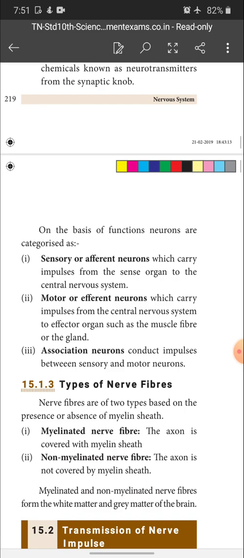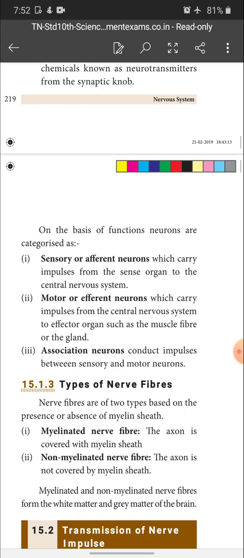Okay, if the nerve carries the impulses from sense organs like eye, ear, nose, tongue to the brain, that is the central nervous system, that is called what? Sensory or afferent neuron. The opposite, from the central nervous system to the effector organs such as the muscle fiber or the gland, that is called what? Motor or efferent neuron, effector neuron or motor neuron. So the nerve which carries impulses from sense organs to the central nervous system is the sensory or afferent neuron. The motor or efferent neuron carries impulses from the central nervous system to the muscle fiber or the gland.